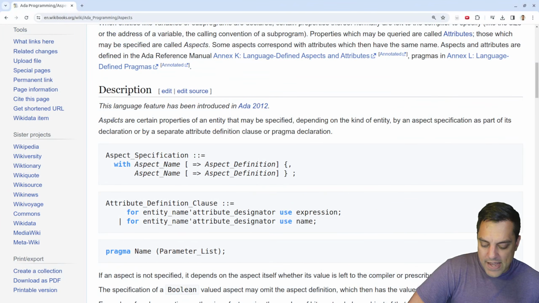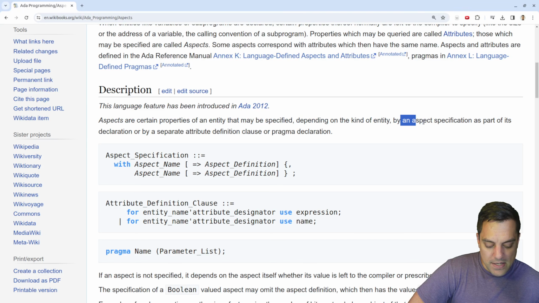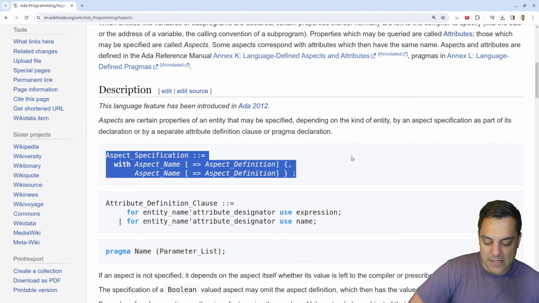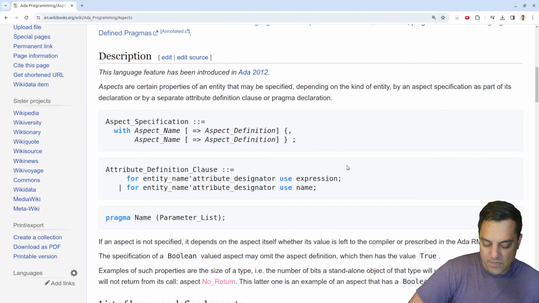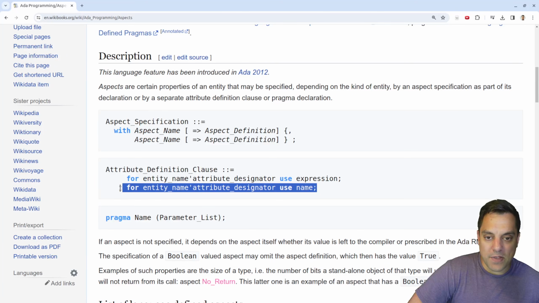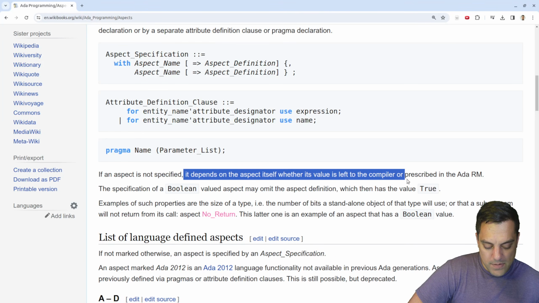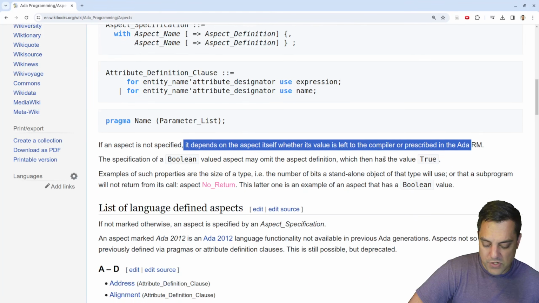So aspects are certain properties of an entity that may be specified, depending on the kind of entity, by an aspect specification. Okay, so this is like a concept in C++. Interesting. Which is basically like a template constraint in D, I think. If an aspect is not specified, it's left to the compiler to prescribe that.